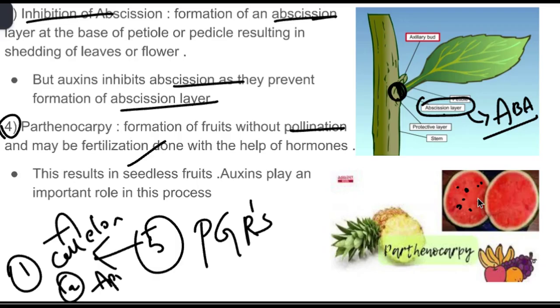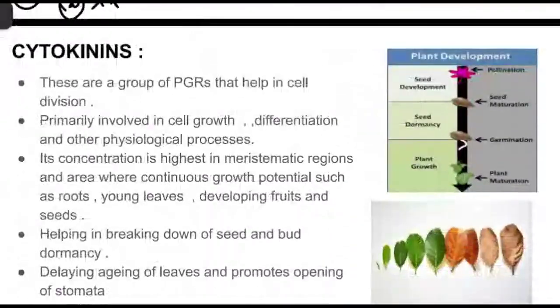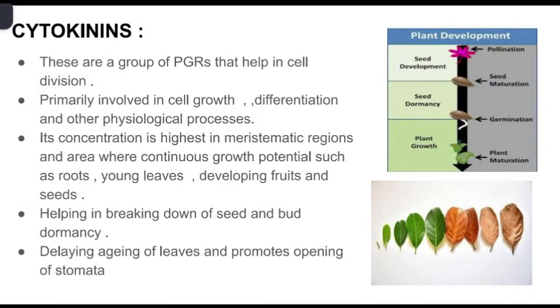So the functions of auxins are: first one is cell elongation, second one is apical dominance, third one is inhibition of abscission layer, and fourth one is parthenocarpy. And the second plant growth regulator we have is cytokinins. The name itself is saying cytokinins, that means it is related to some cell part. So usually the PGR cytokinins will help to increase cell division.